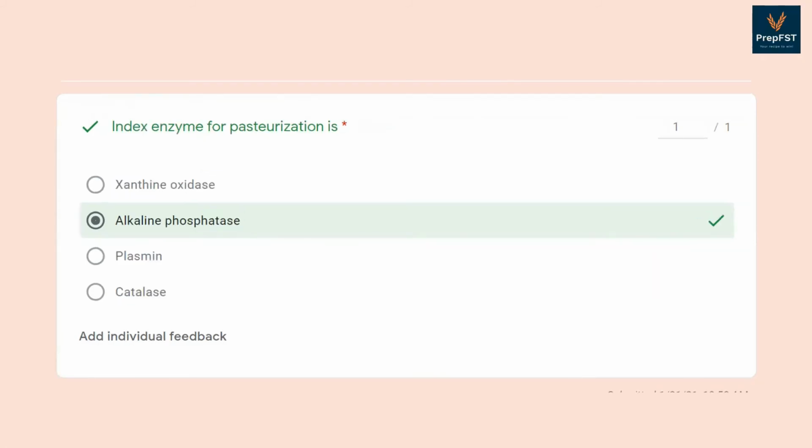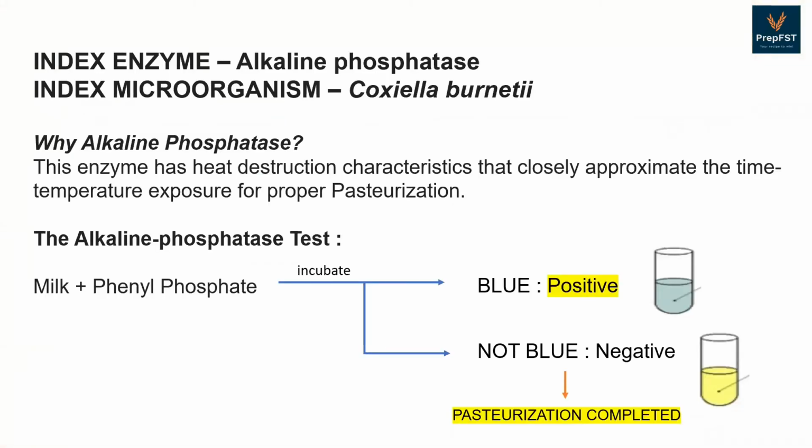Next question. Index enzyme for pasteurization is? The answer is alkaline phosphatase. We all know that index enzyme is alkaline phosphatase, whereas the index microorganism is Coxiella burnetii. So you would be thinking, why particularly this enzyme? So this enzyme has heat destruction characteristics that closely approximate the time temperature exposure for proper pasteurization.